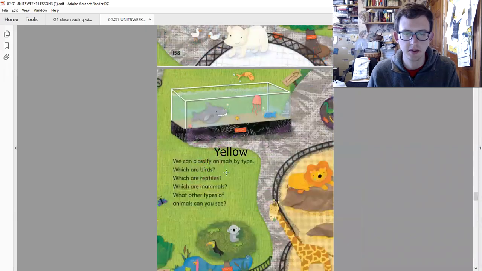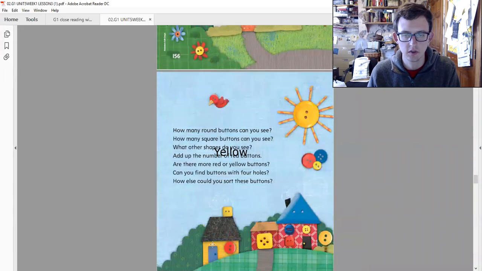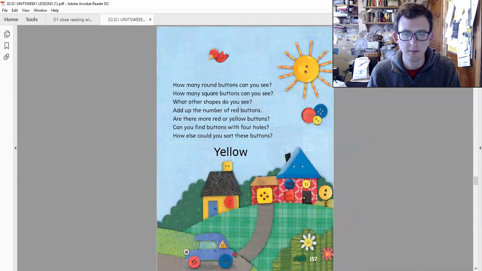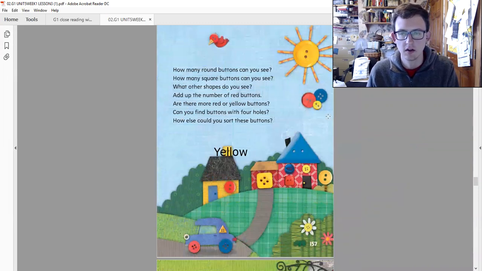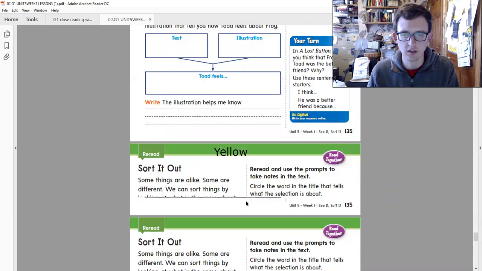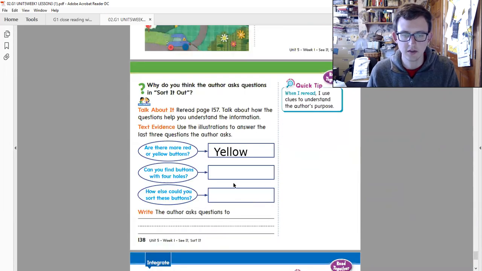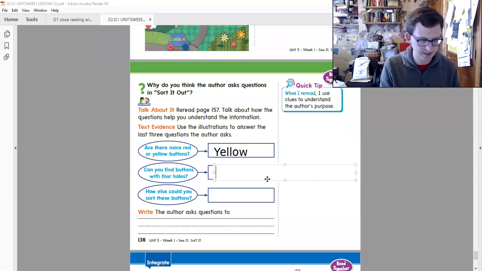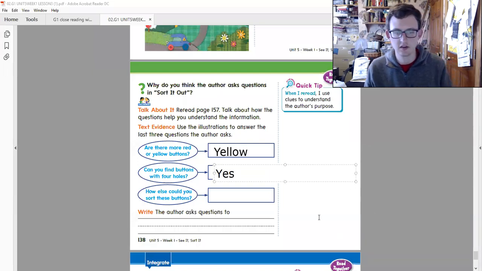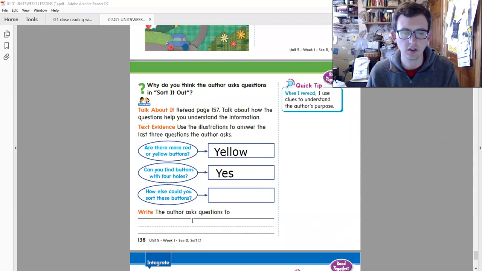Can you find buttons with 4 holes? All right, let's go up and look. Can you find buttons with 4 holes? Yes, we can. 1, 2, 3, 4, 5. 5 buttons with 4 holes. But this question is just asking us if we can find it, not how many there are. So we can say, yes, we can find buttons with 4 holes.